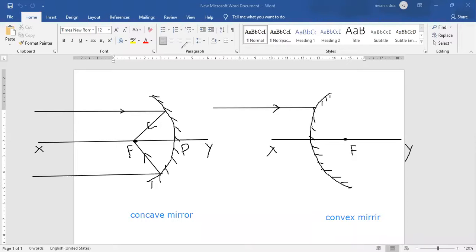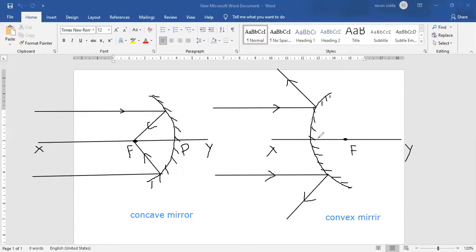After touching the convex mirror, the ray of light will be diverging. Why will it diverge? Because you have already learned convex mirrors are always diverging mirrors. That's the reason the ray of light will be diverged, moving away like this. In the same manner, if a ray of light is coming like this and touching the convex mirror, after touching, the ray will reflect in such a manner that it diverges away. See, this one will be moving in this direction, and this one in this direction.